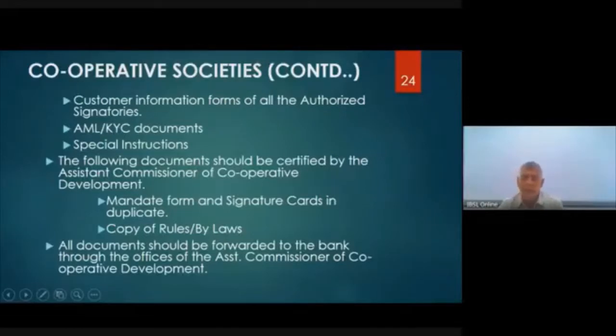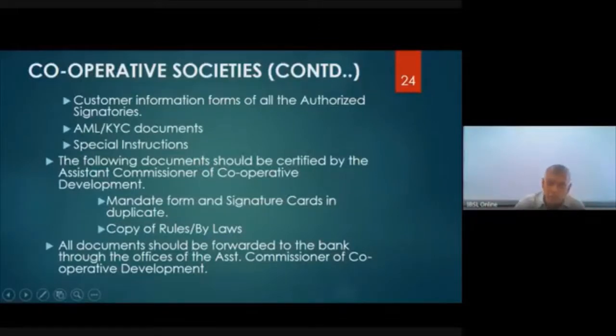Okay. The following documents should be certified by an Assistant Commissioner of Cooperative Development. Now, when they open an account for a cooperative society, the documents that are given to the bank must carry the signature of the Assistant Commissioner of Cooperative Development.